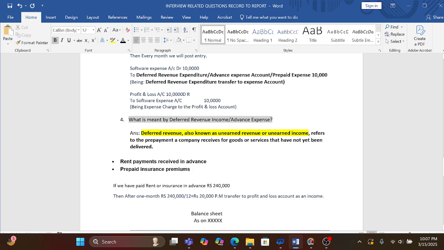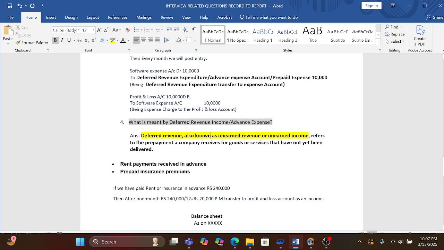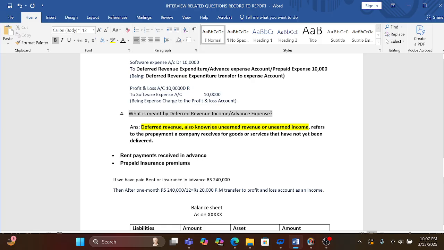And next our part is what is meant by deferred revenue income, or we can say prepaid income. So our answer is deferred revenue, also known as unearned revenue, means we have received the amount, so it is our liability, not a revenue. So we call this unearned revenue or unearned income. It refers to the prepayment a company receives for goods or services that have not been delivered.